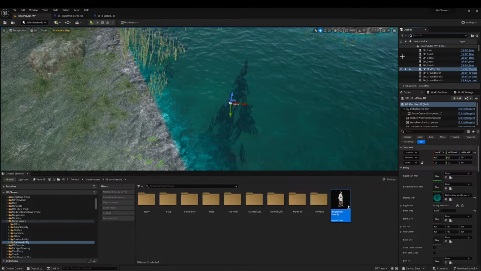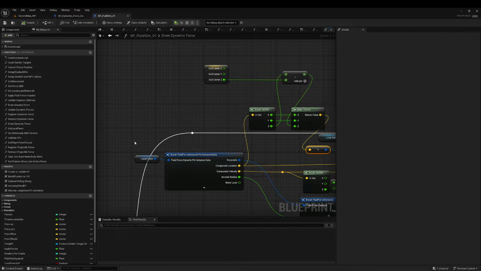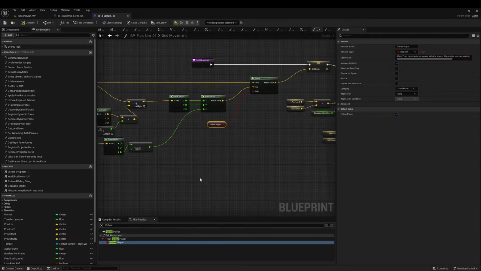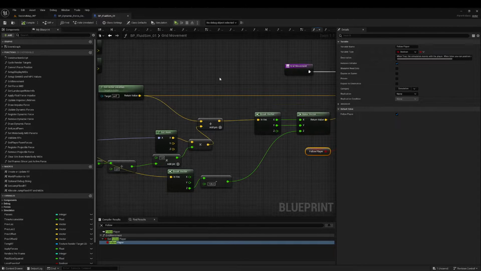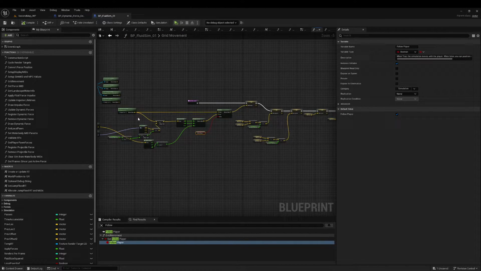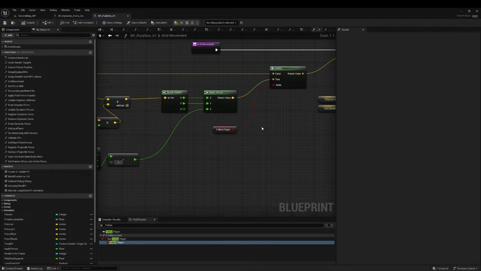Okay, to fix it, we will again open our blueprint and navigate to, I don't remember. I will type and find the result follow player and let's see what it does. We are opening the grid movement function. So here it is located, our follow player.